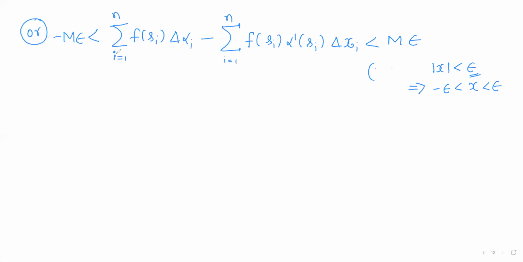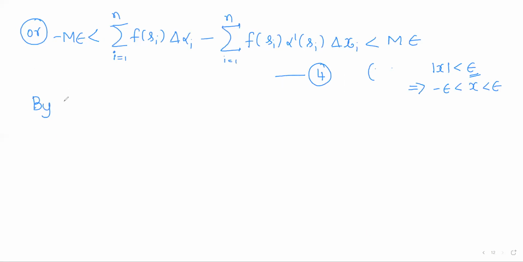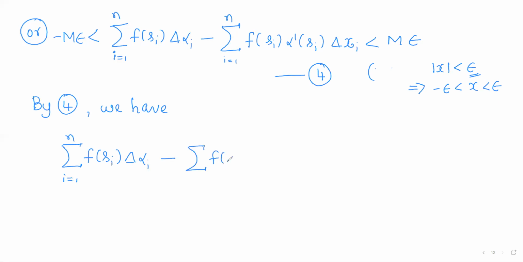Okay. So now there are two inequalities here, so we shall take them one by one. Call this as 4. So by 4 we have, I'll consider one of the inequalities, that is, summation f of si delta alpha i, i running from 1 to n, minus summation f of si alpha dash of si into delta xi, i running from 1 to n, is less than m epsilon.